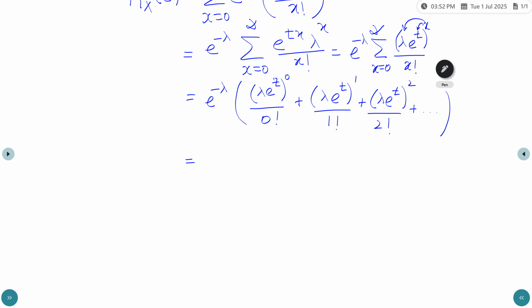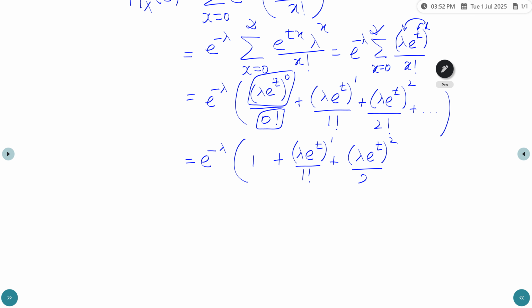So e power minus lambda times: any number power 0 is 1, 1 by 0 factorial is also 1, so 1 plus lambda e power t by 1 factorial plus (lambda e power t) squared by 2 factorial plus and so on.